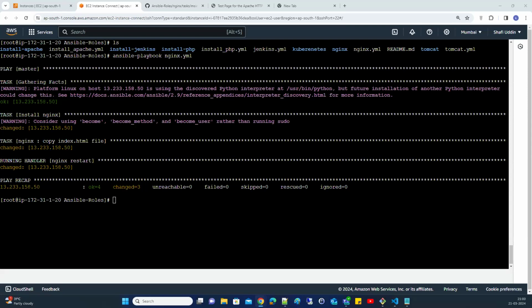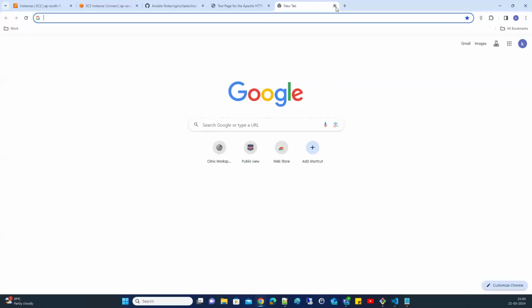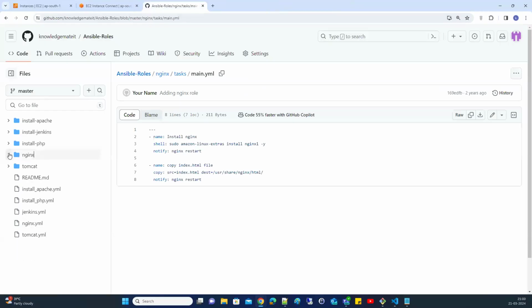It is installed. If you want to verify, you can click on it. The message is called "This is Raju DevOps with AWS," right? So you can try these things. We have some very important playbooks mentioned here. One is Tomcat, another one is Jenkins, so just keep an eye on this.